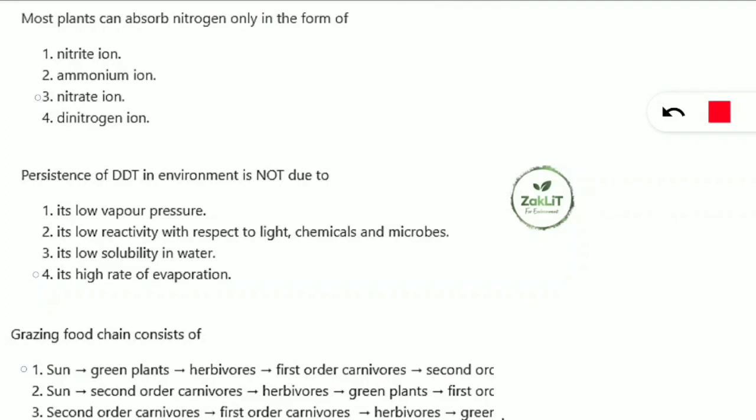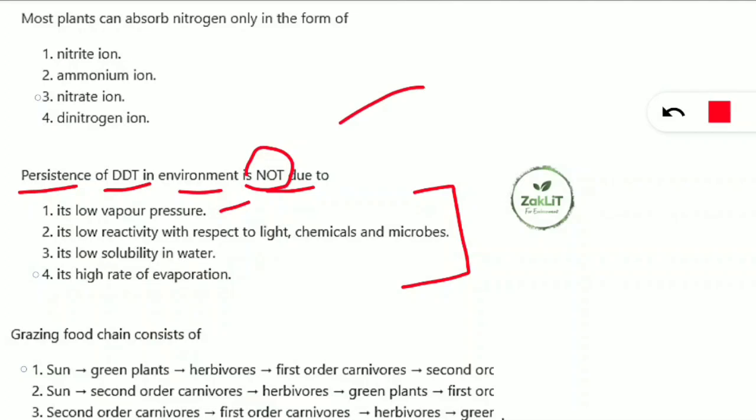The next question is: persistence of DDT in the environment is not due to what? We all know DDT is a very harmful pesticide which is also banned, but its persistence is because of what? Why does it stay longer in our environment? Is it because of its low vapor pressure, or its low reactivity? It is asking 'not', so you should mark whether it is asking 'not' or asking 'due to what'. Here it is asking 'not'. So what will be the 'not' cause for the persistence of the DDT pesticide?